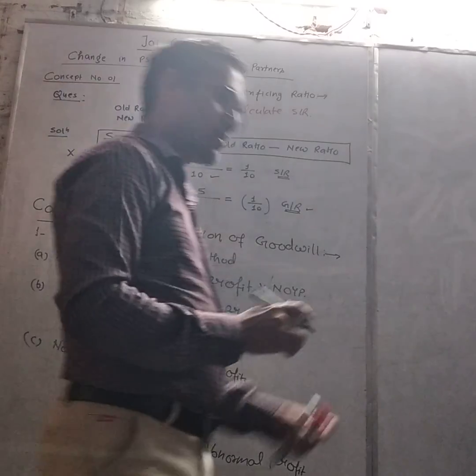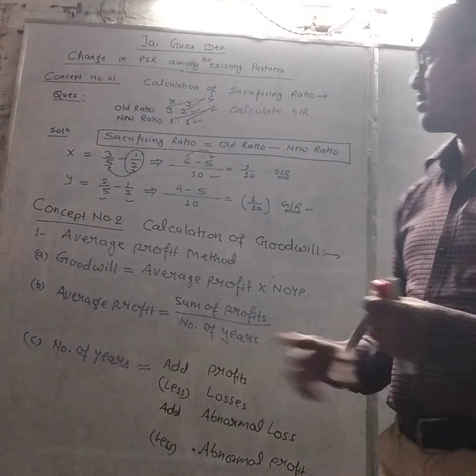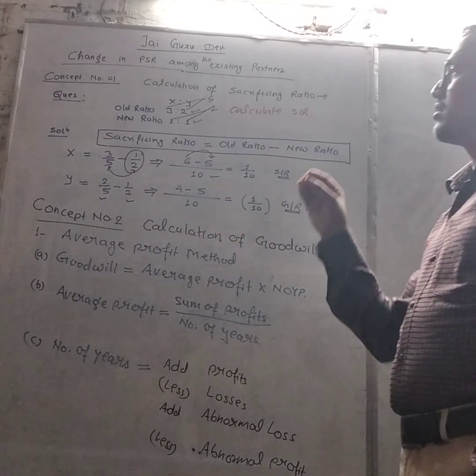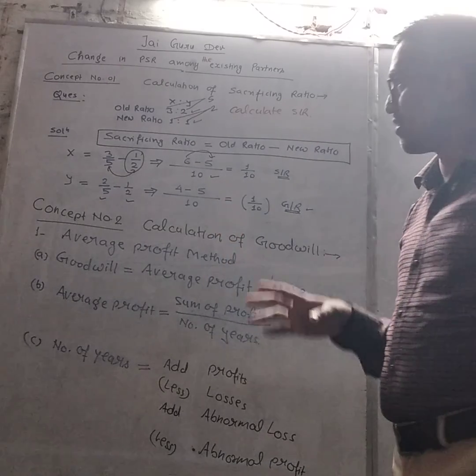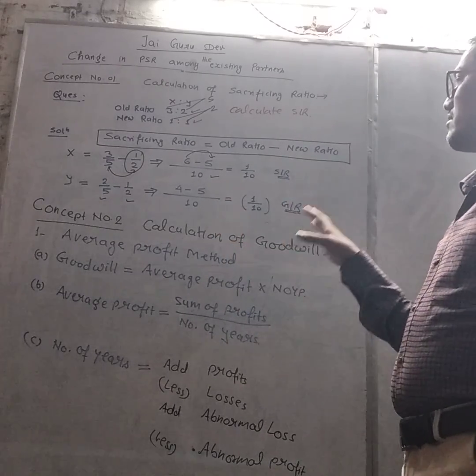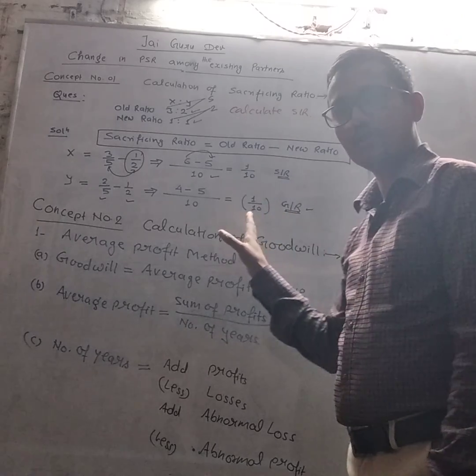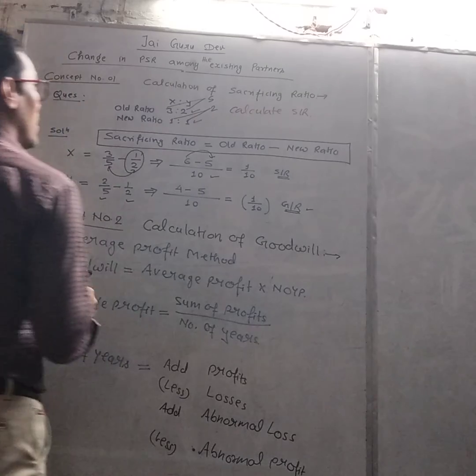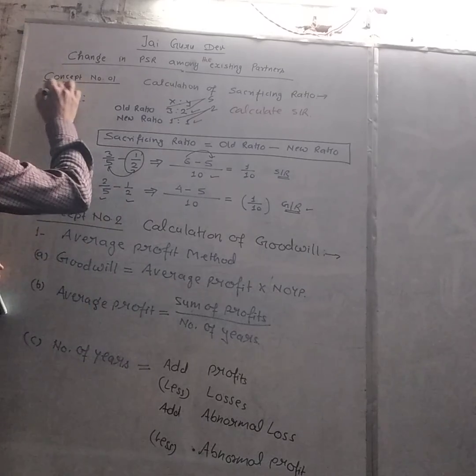So we are seeing here that one partner, X, is sacrificing 1/10, and another partner, Y, is gaining 1/10.